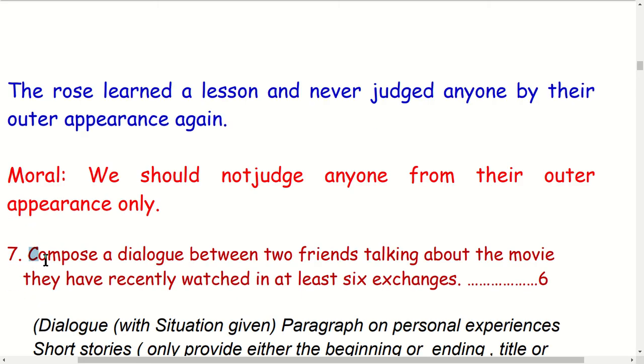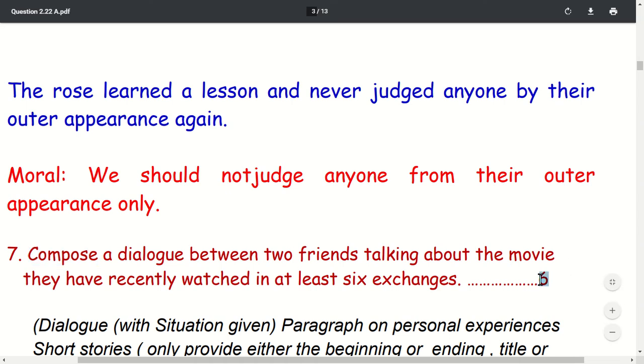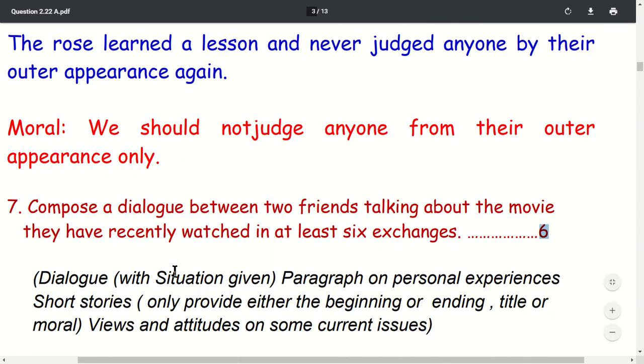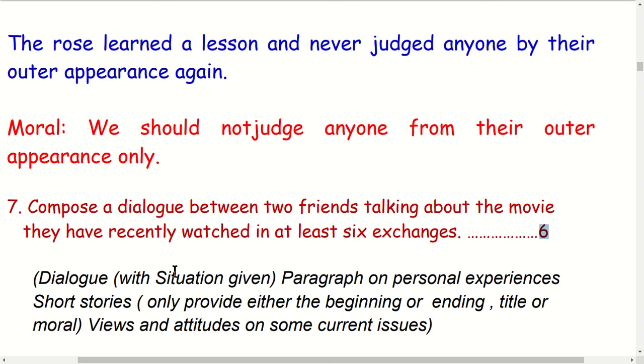This is free writing here. Question number 7, free writing. Question number 8, free writing. Question number 7 carries 6 marks. From where is question number 7 set? I also explained it in my last lesson, but let me repeat it once again. This question can be asked: compose a dialogue between two friends talking about the movie they have recently watched, in at least 6 exchanges. This is the question here.